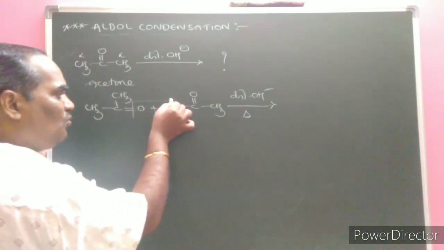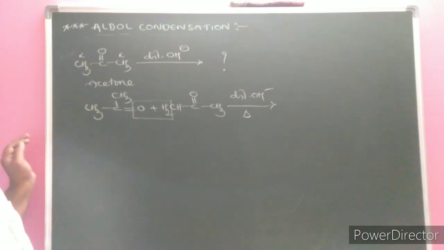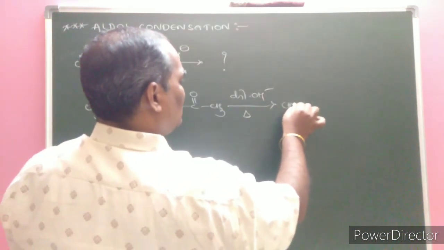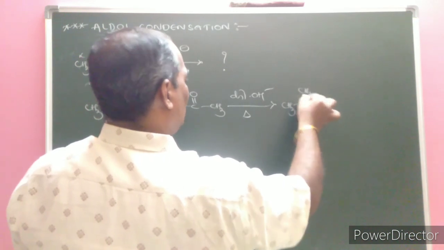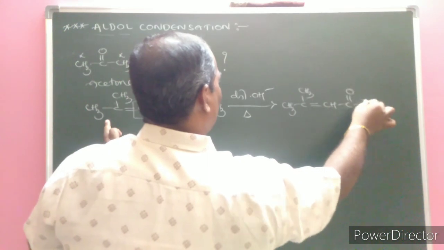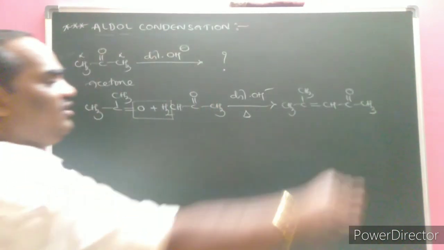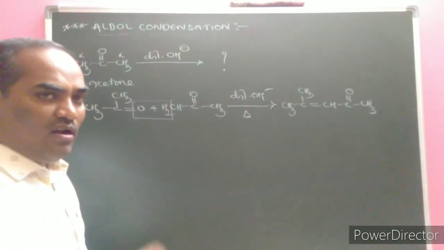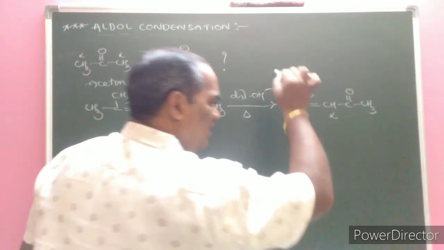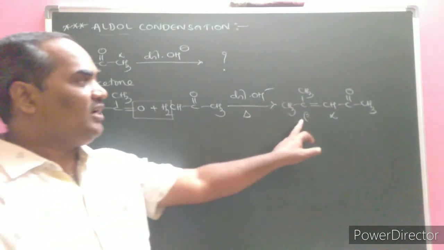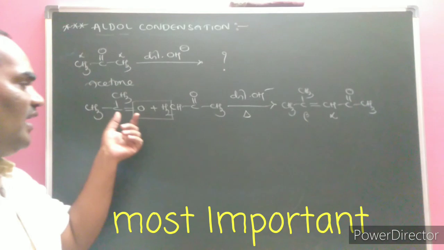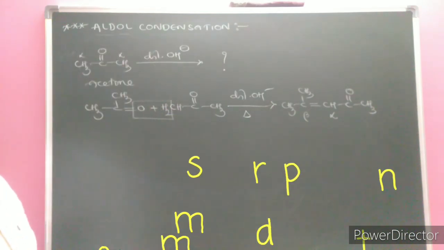Hence, what do we need to lose? Loss of a water molecule, simply. Hence, what would be the formed product? CH3, CH3 double bond CH, C double bond O, CH3. Very important: whether it is aldol condensation or not. Yes, the next carbon atom to the functional group is alpha, and the next carbon atom is beta. Hence an alpha beta unsaturated carbonyl compound, that is a ketone, is formed. Hence, it is an aldol condensation.